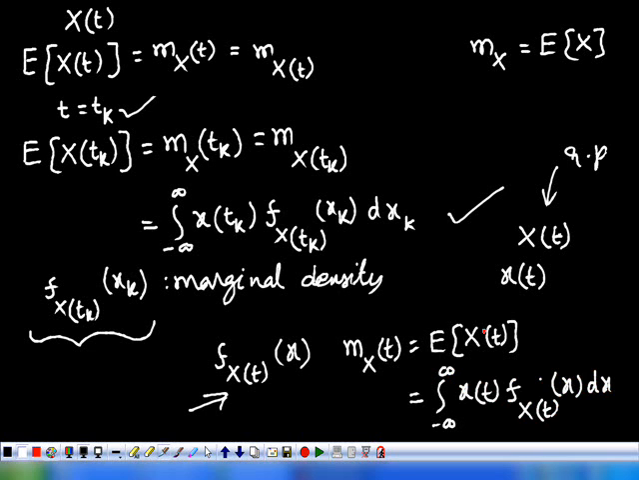Is it right? See, in this case, we are simply writing integral from minus infinity to plus infinity, where capital X is replaced by small x, of x f_X(x) dx. This is in the case of a random variable. But here, this is the mean value of the random process. See, this is capital X(t); here we have written small x(t). If capital X(t) is the random process, small x(t) can be considered as the values that are taken by the random process X(t). So here, the small x(t) is called the sample function.